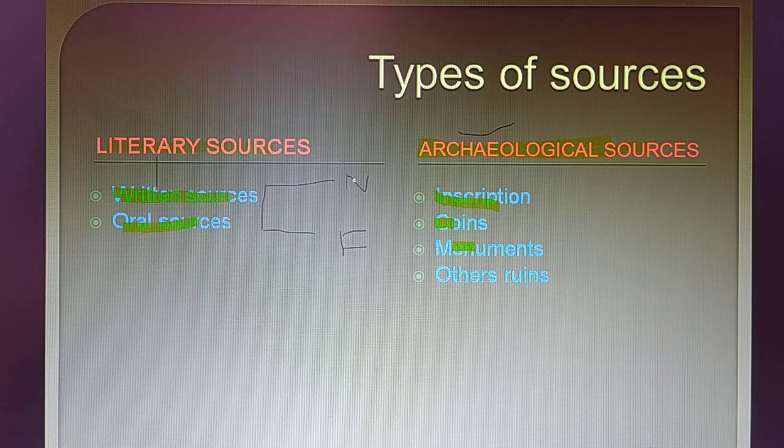Now this is completely over. Foreign and native literature you already know. Foreign literature means foreign books which were written on India. Now let us start to discuss oral sources, which are not in the written form.